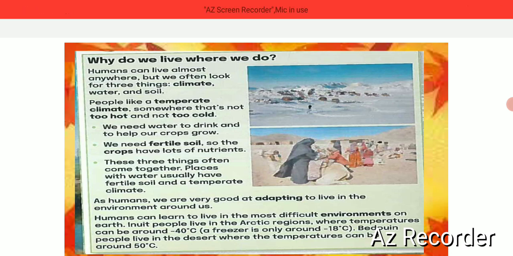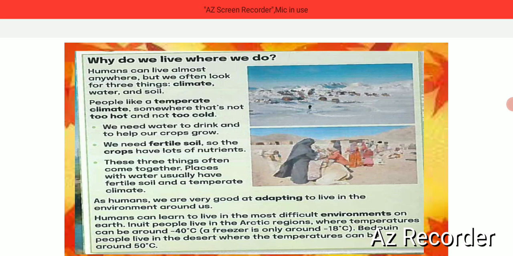We have here the Inuit people in the first. They are living in the Arctic, and we have here in the next picture Bedouin people. They are living in the desert, and we can see in the first picture that there is so much snow and ice, and in the desert there are soil and sand, right?